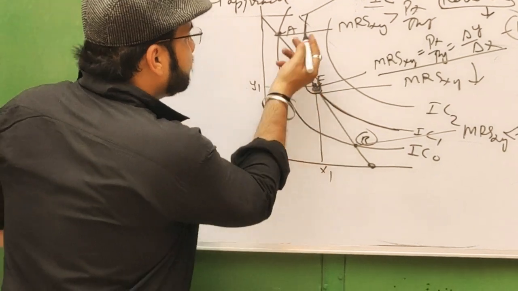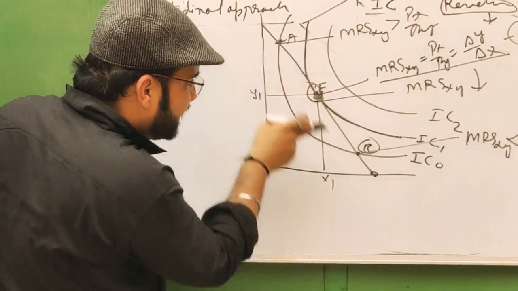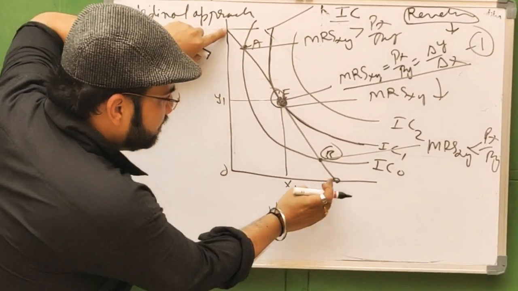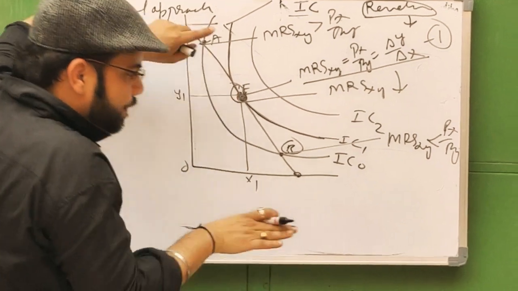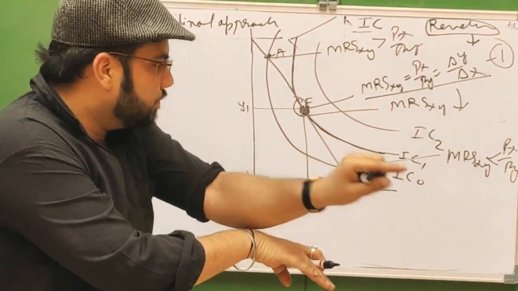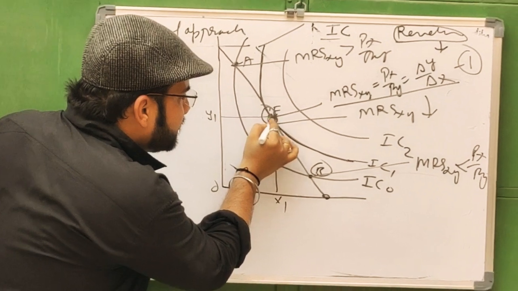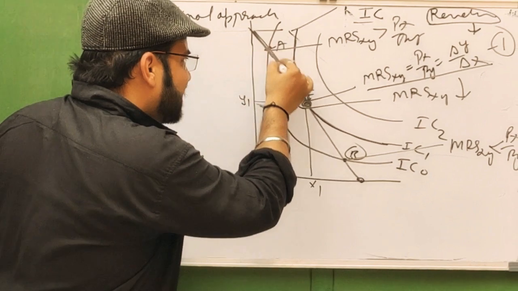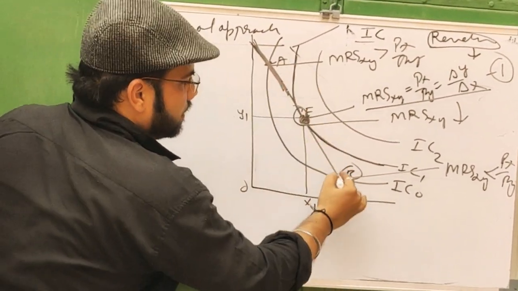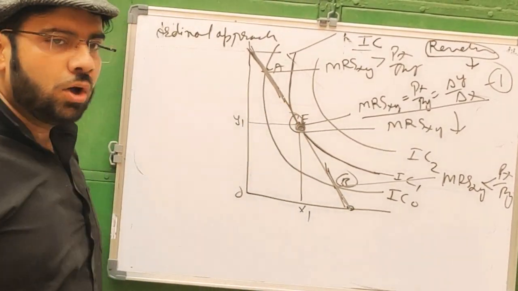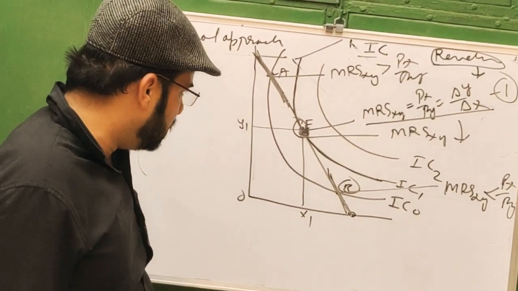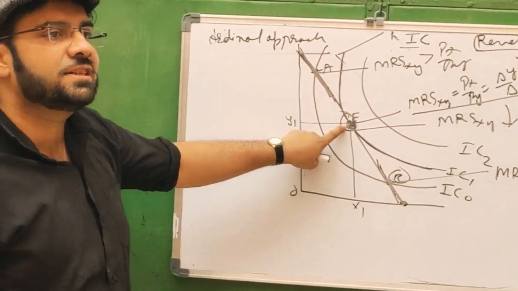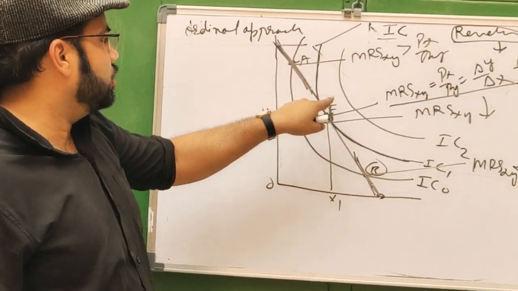And if it is not tangent at the equilibrium point, the budget line must touch, tangent to, the indifference curve. This is seen here, but here there is an intersection. It cuts the curve. So the conditions are not fulfilled here, but at point E all the sufficient and necessary conditions are being fulfilled. That is the point of equilibrium.